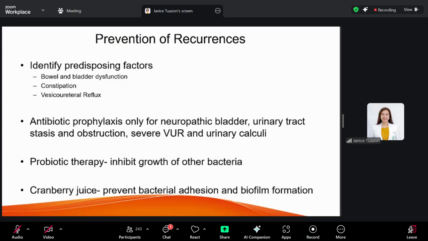So other measures that we can do to prevent recurrences is probiotic therapy. And it has been shown to inhibit bacterial growth. Cranberry juice has also been shown to prevent recurrences because it prevents bacterial adhesion and biofilm formation. So it's true, but it's not used for treatment. Your probiotic therapy and cranberry juice are not shown to be effective as treatment. It is effective for prevention of recurrences.